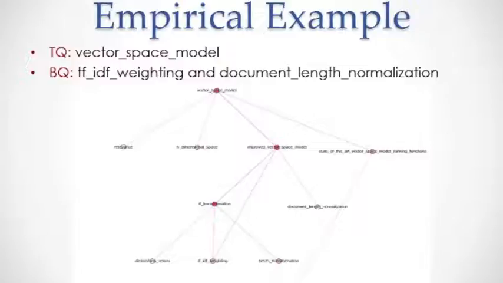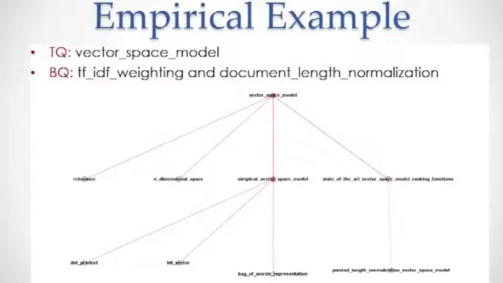So to understand the TF transformation, you need to understand the BM25 transformation, which depends on BM25 Okapi. But the state-of-the-art vector space model ranking function also includes the pivoted length normalization vector space model, which will not be included.